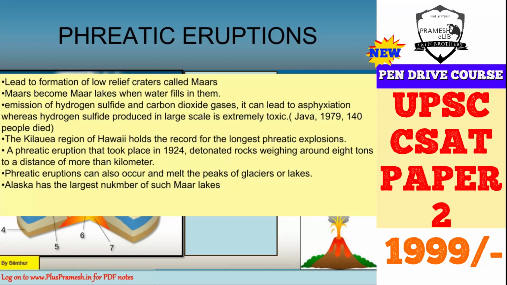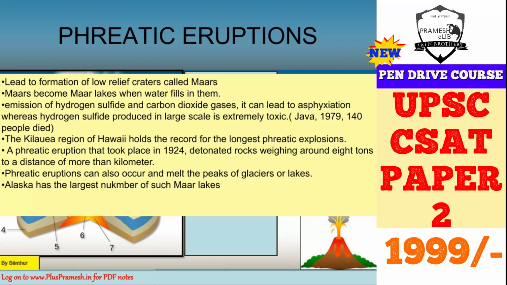And it has happened that in Java in 1979, in such a type of eruption, 140 people were killed. So the effect of phreatic eruption is sometimes even more dangerous than other types of eruptions, because you don't find them seriously hazardous. You feel that it's just water or just steam, but actually this can be really very hazardous.